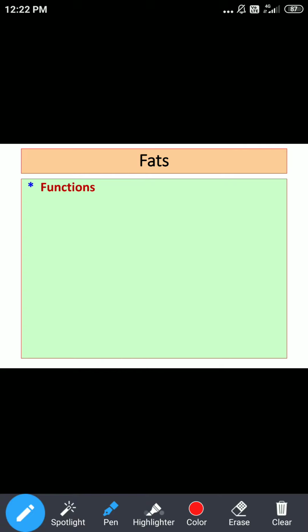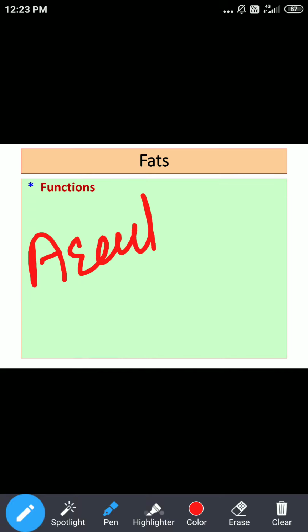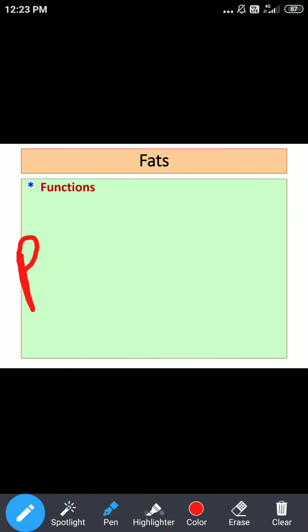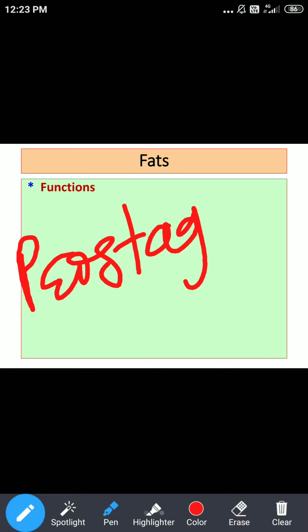One more essential fatty acid we discussed is arachidonic acid. The most important role of arachidonic acid is that it is required for prostaglandin synthesis.